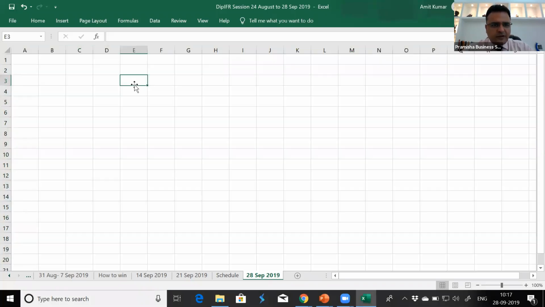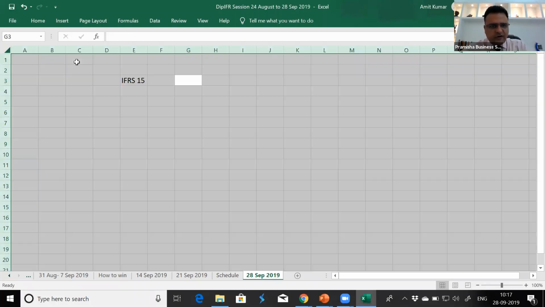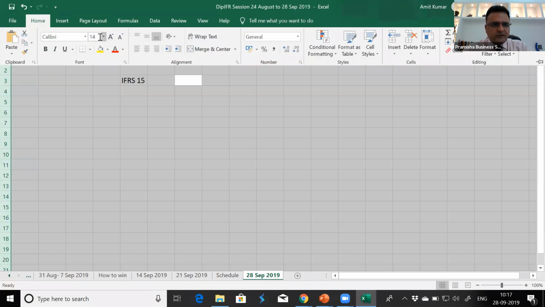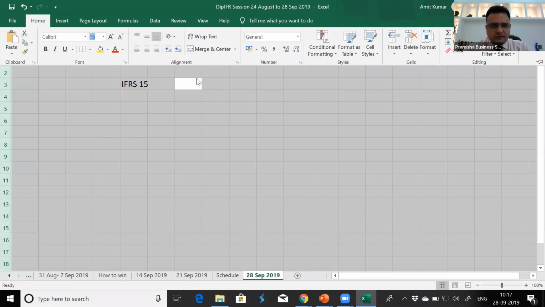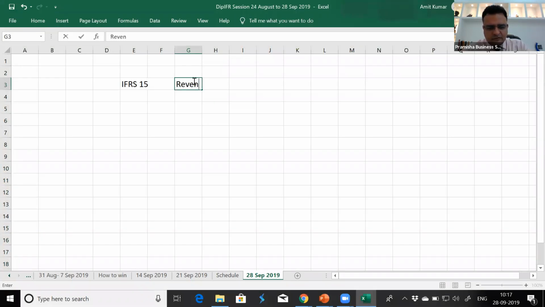This standard is applicable around the world from 1st January 2018. Revenue from contracts with customers. This standard has made the life of an accountant easier. How has it made the life of an accountant easier? Because there was a lot of confusion in recognition of revenue.